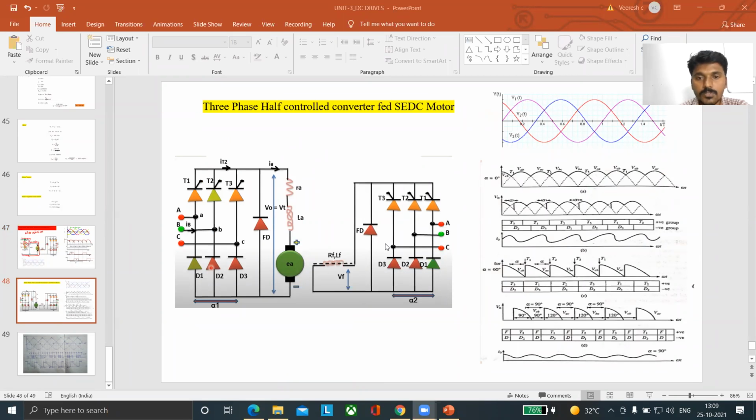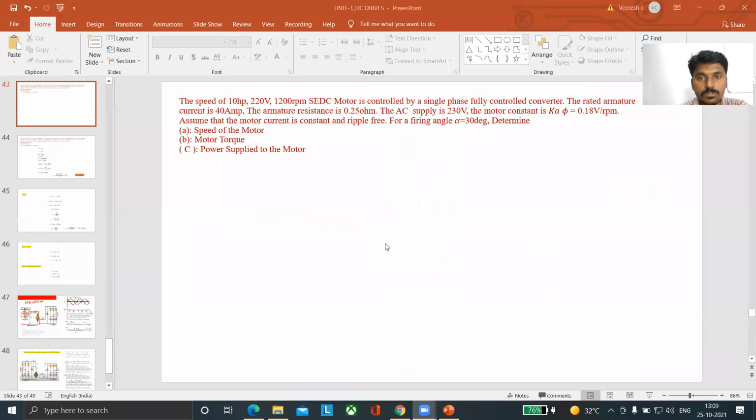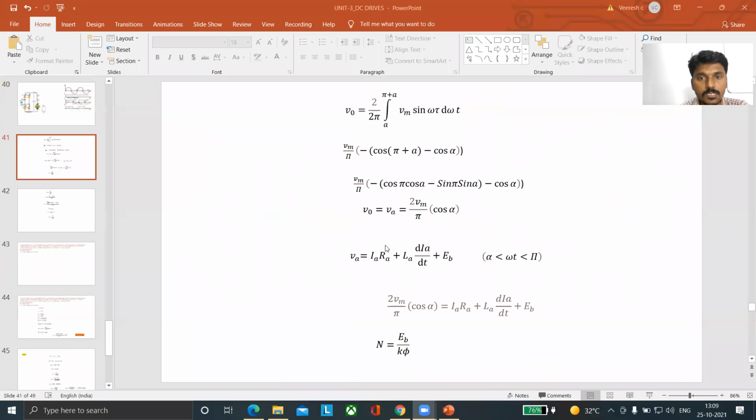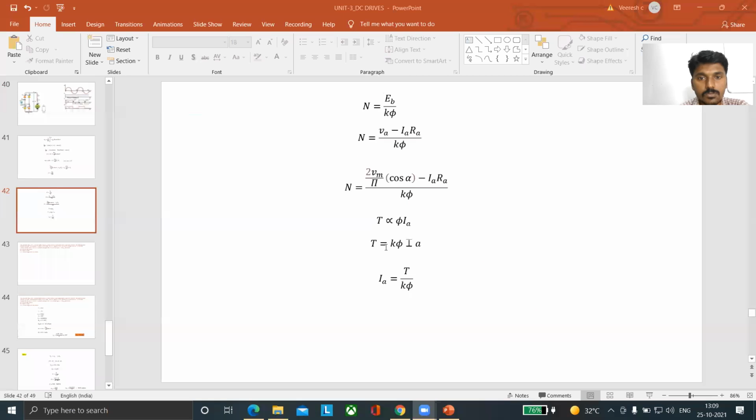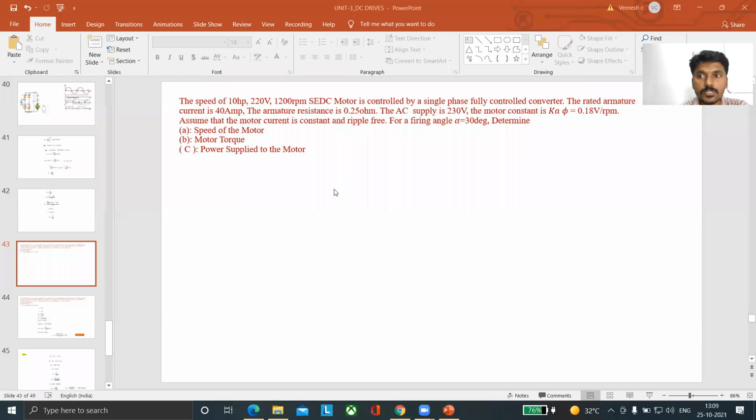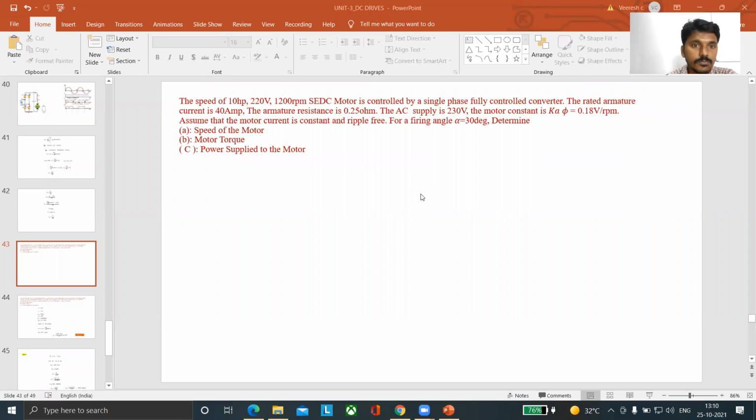But before going to this topic, I would like to solve one small numerical on the single phase concept, so you can get an idea how numericals come in the examination. Can we solve? Otherwise, I will continue to the three-phase concept.